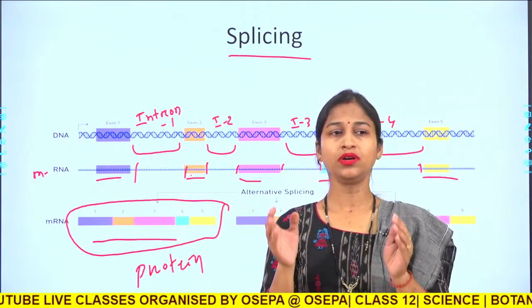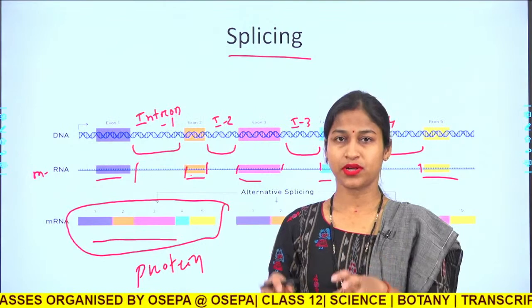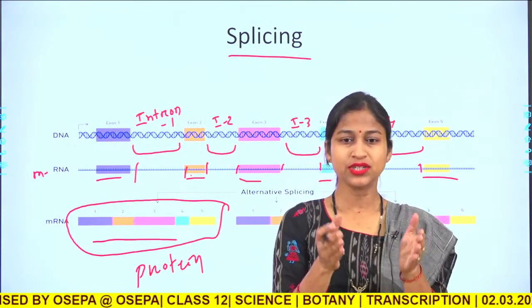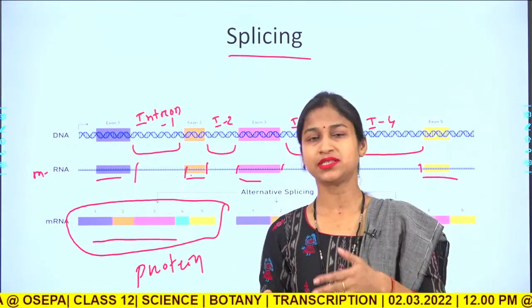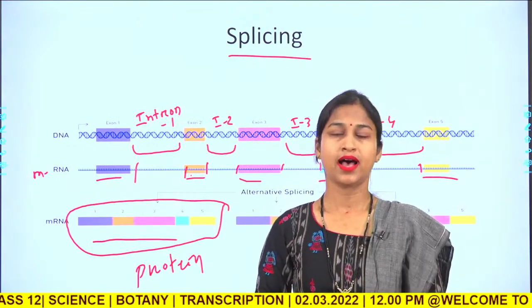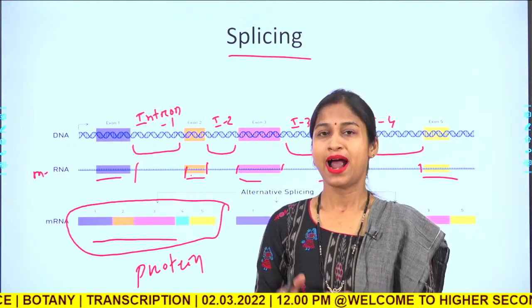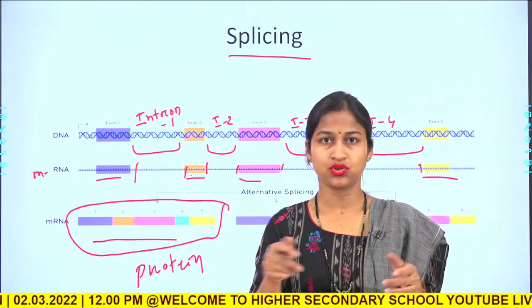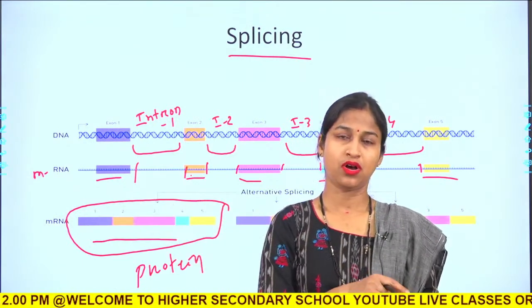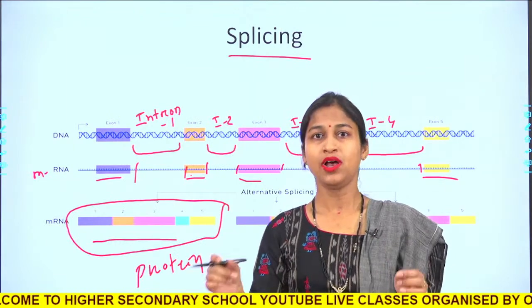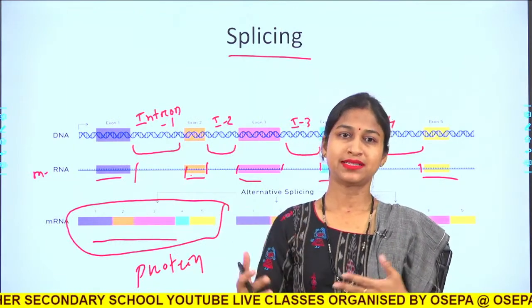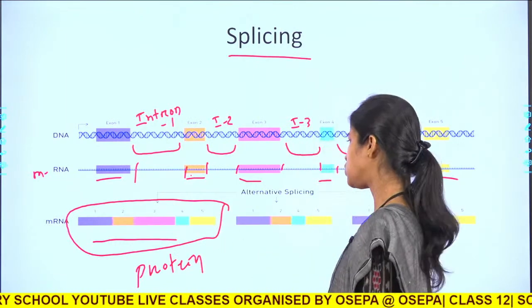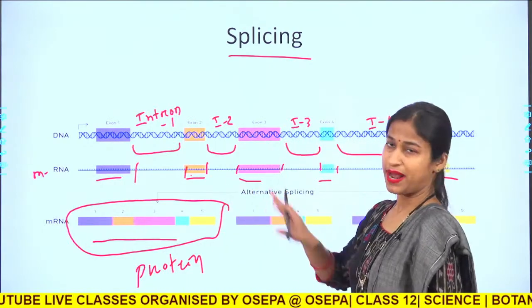So, before the mRNA undergoes translation, this intronic region which has been transcribed into the mRNA strand has to be cut out. Well, and after the cutting, all the coding regions are joined together to form a continuous chain, or a continuous segment, which actually helps in translation. So, this is known as splicing.